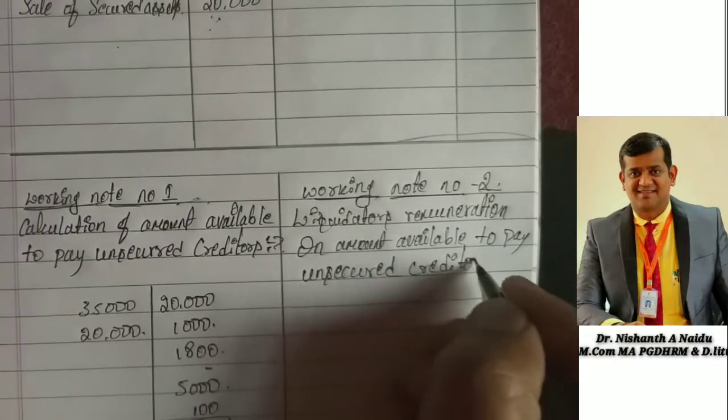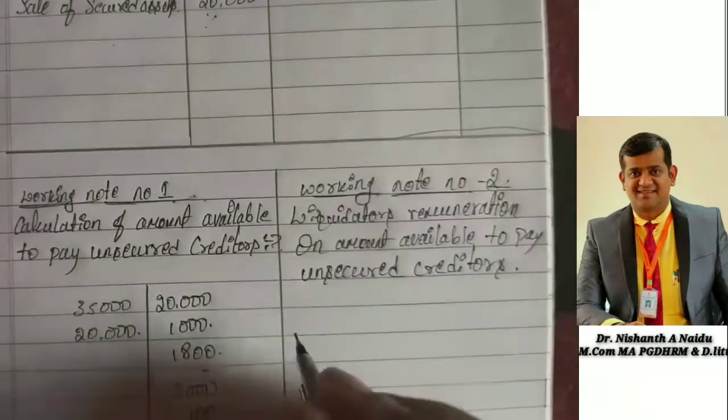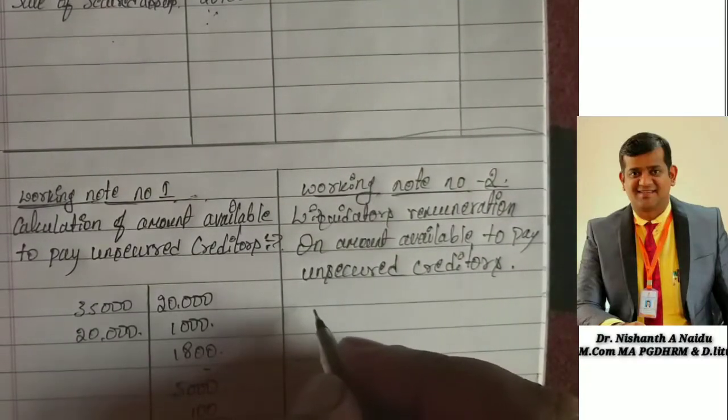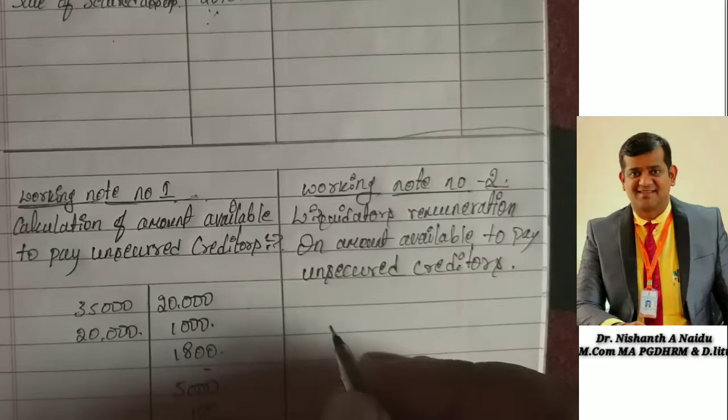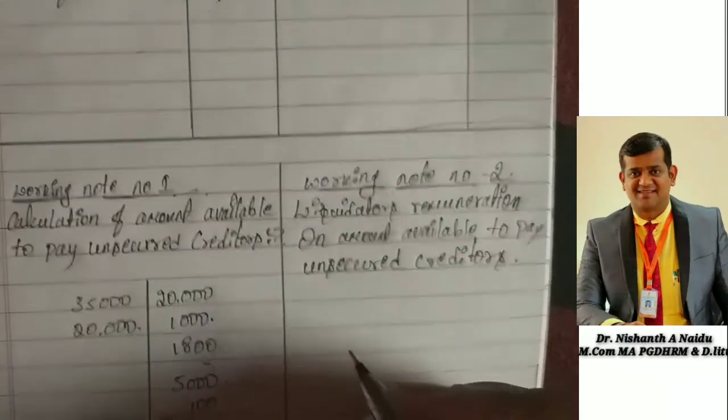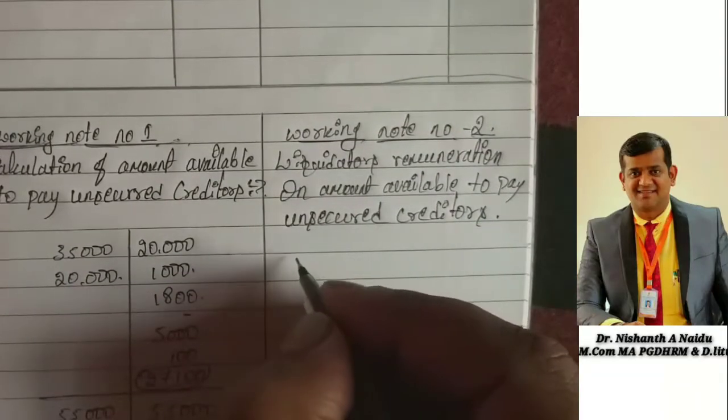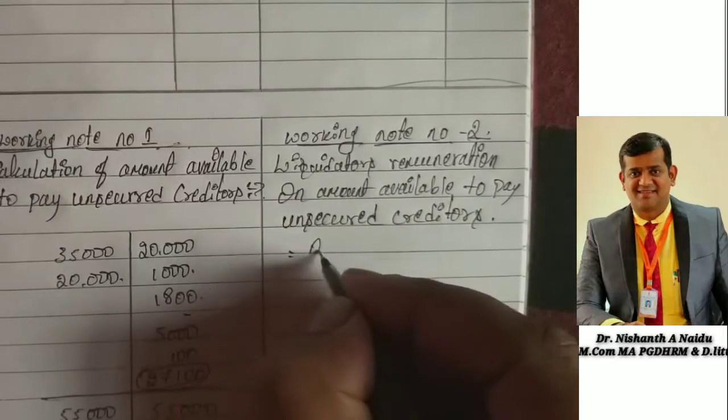Unsecured creditors, and we also find unsecured creditors in this. I will show you how to calculate. So what is the formula for this?